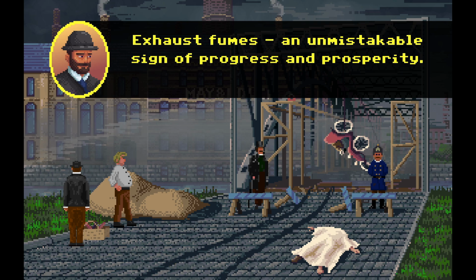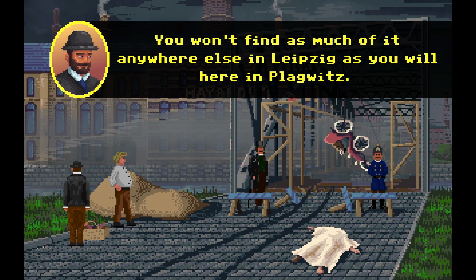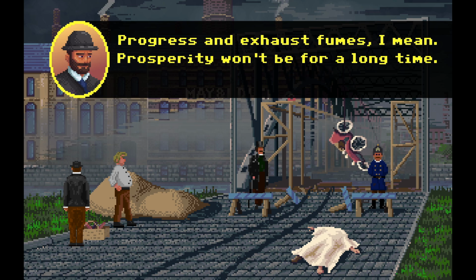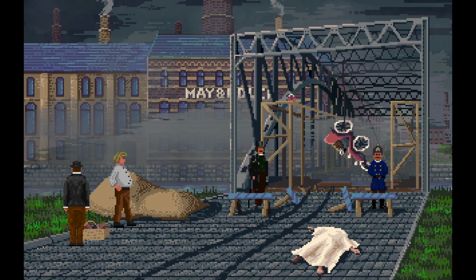Exhaust fumes, an unmistakable sign of progress and prosperity. You won't find as much of it anywhere else in Leipzig as you will here in Plagwitz. Progress in exhaust fumes, I mean prosperity, won't be for a long time.